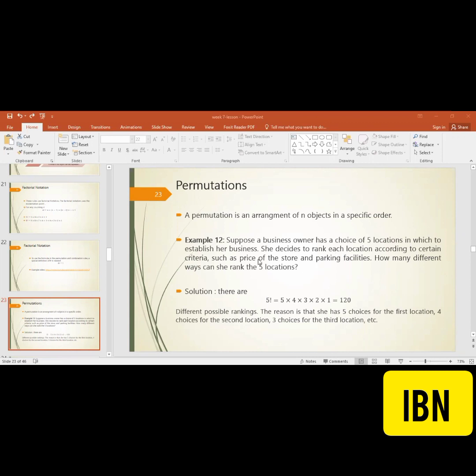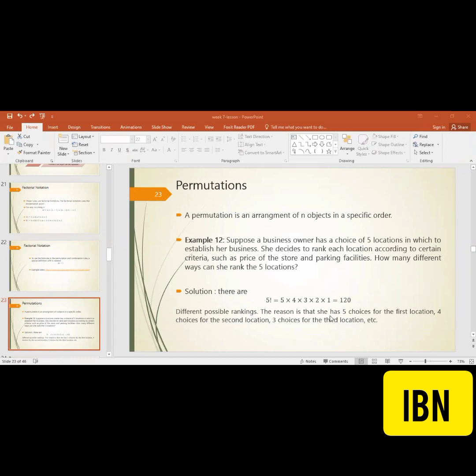And what are the criteria she is considering? It's not told to us, just the two things, the price and the parking facilities. Certainly, there can be so many other things which a businessman can consider. Anyhow, it is 5 factorial, because there are 5 choices. So 5 factorial is equal to 5 into 4 into 3 into 2 into 1, and that comes out to be 120 possible ranks.